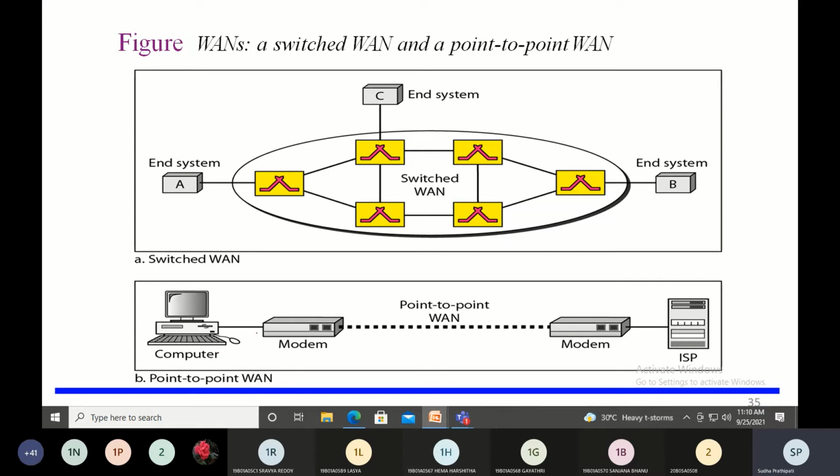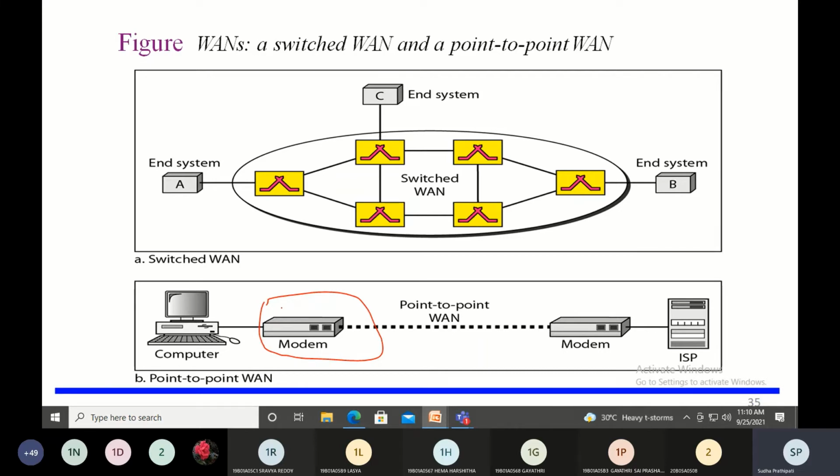The point-to-point WAN will be connected to a modem. You know modem, right? Modem is modulation and demodulation, which is used for converting the analog signals to digital and digital signals to analog. This is a connection like your cable operator will give you, like a leased line. So we'll be taking a leased line, and by using this leased line, the connection is established. Okay, so the first type is your switched WAN, and the second type is your point-to-point WAN.